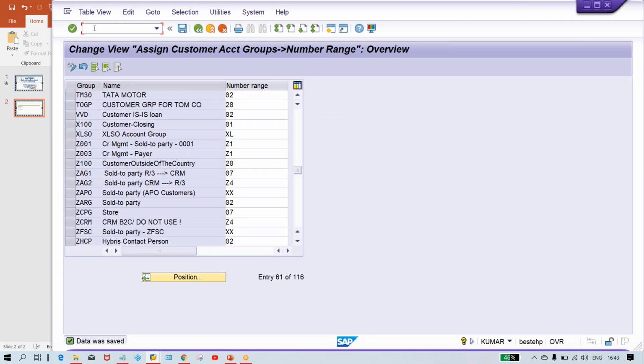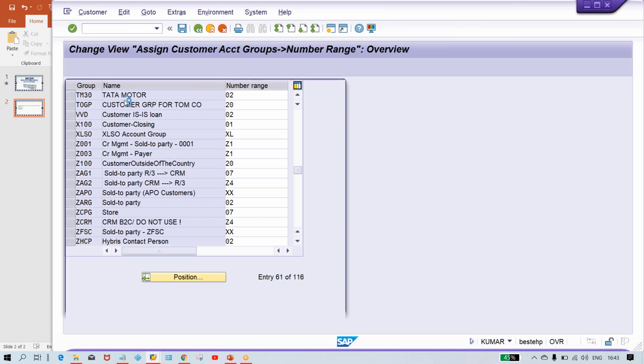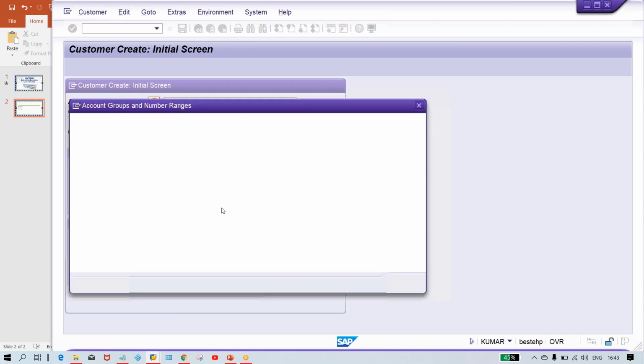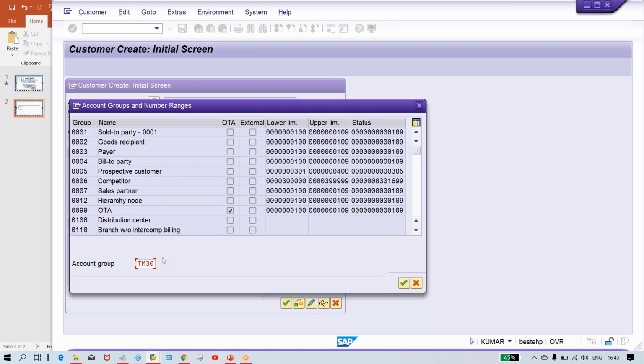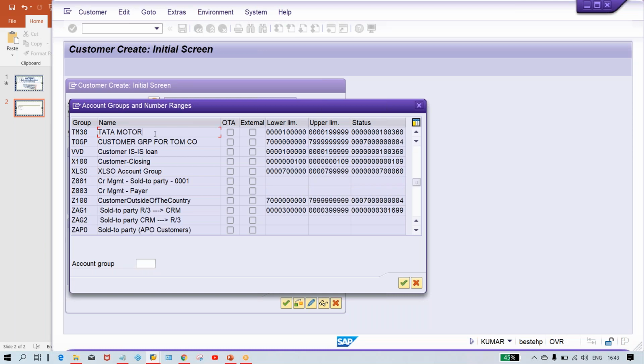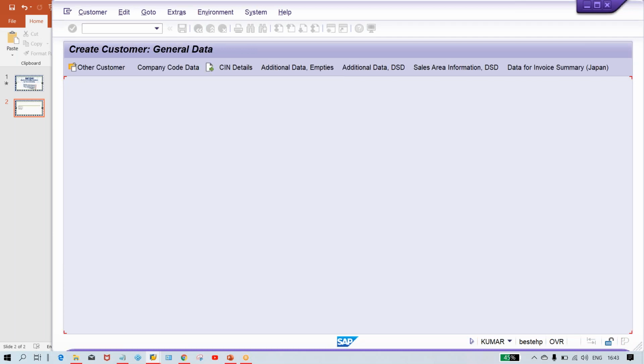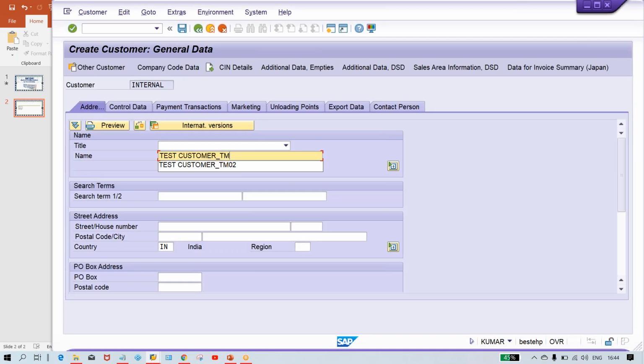Now what is happening, we have done account receivable basic settings. What to do, create a customer XD01, sorry I forgot to apply /n followed by your transaction code, and then here you can select your account group. So what is our account group? TM30, right? So just give your account group, company code is already selected, and let's suppose here I'm going to set up test customer TM30.